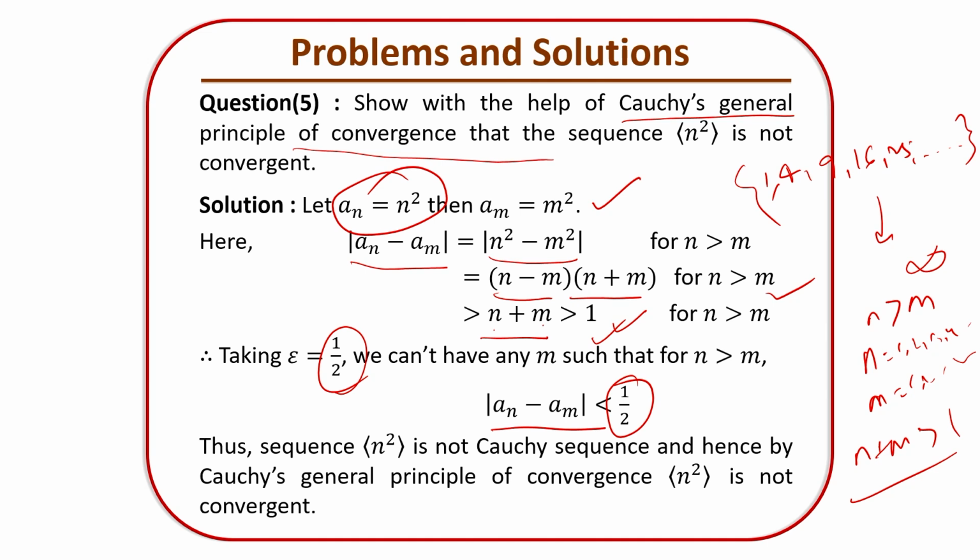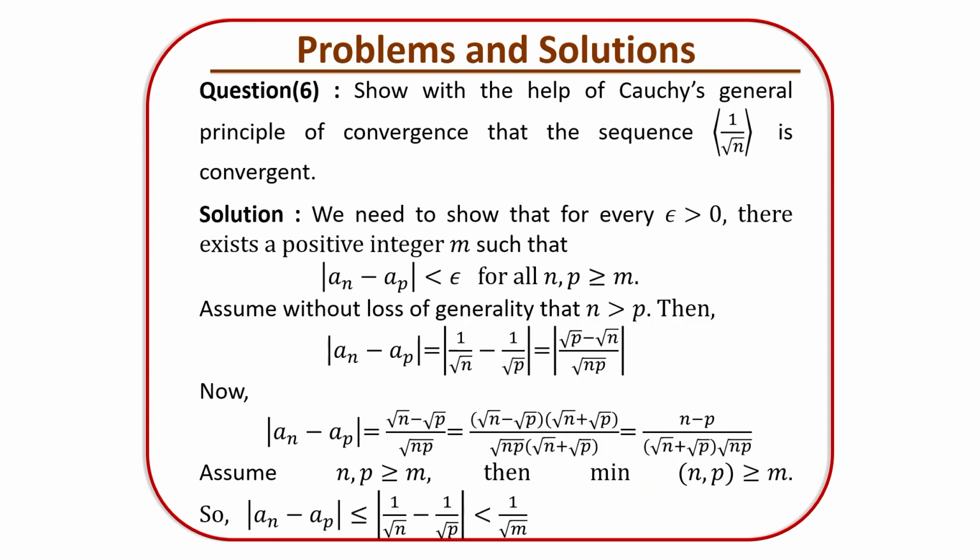So this will show that the sequence is not a Cauchy sequence, and hence we cannot have any m such that for n greater than m, it fulfills modulus of a_n minus a_m less than epsilon. No, we cannot have any m. So there does not exist any natural number m such that it will happen. So that's why it's not a converging sequence, it is a diverging sequence.